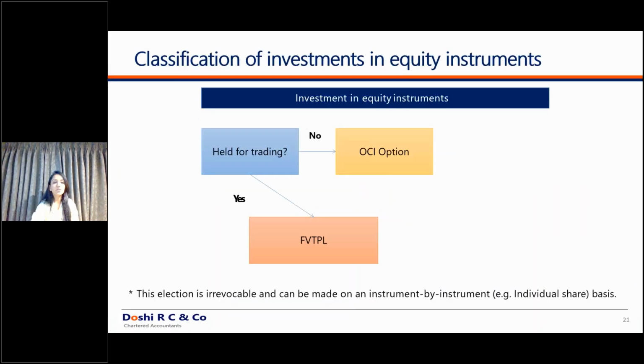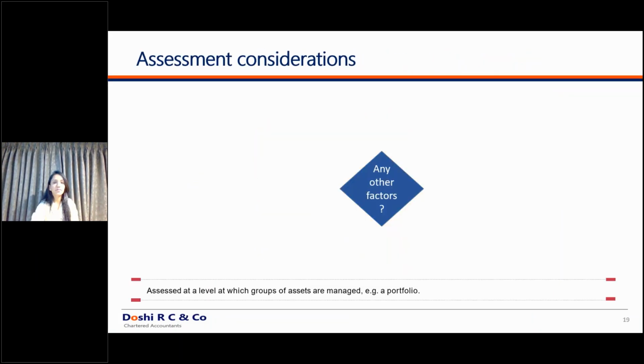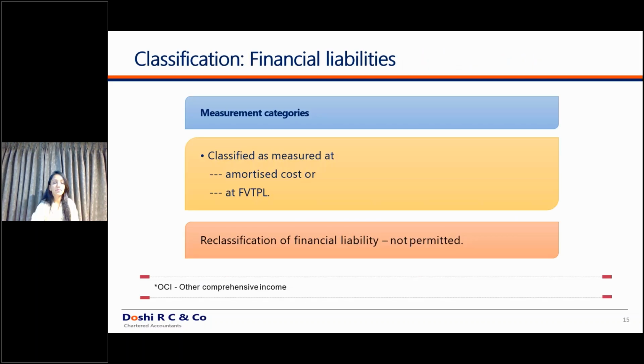We'll go back to our original classification test. For financial liabilities, you have only two classifications, that is amortized cost and fair value through P&L. Same as what we discussed, if the SPPI test is not met, then it is fair value through P&L, and if both tests are met, then it is amortized cost.